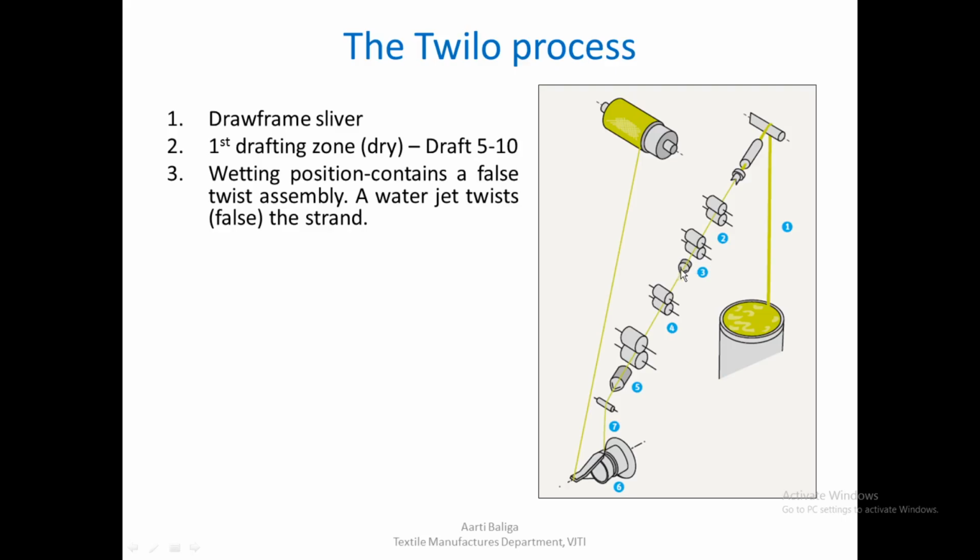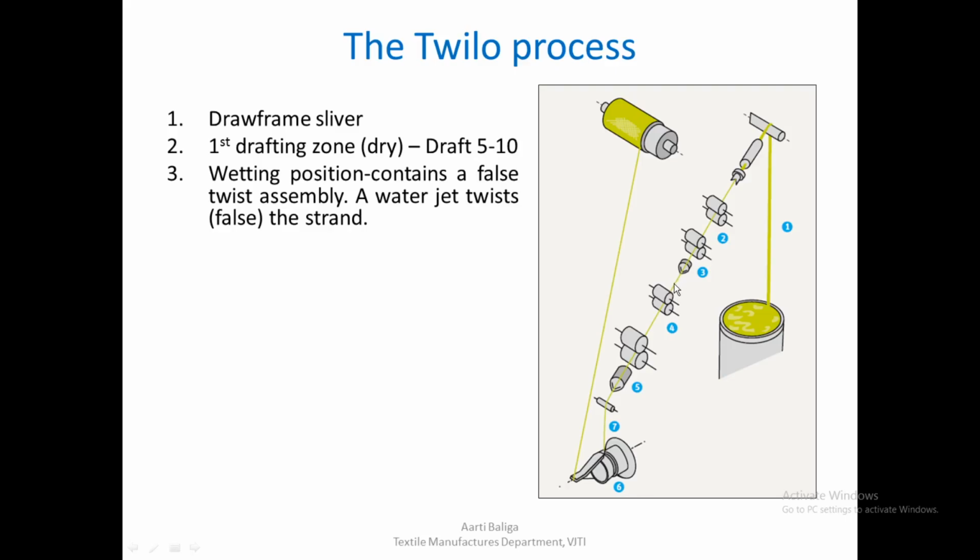So at this stage, whatever sliver comes out of the previous drafting system is being wetted, and due to the false twisting, what happens is this part of the yarn coming out will have some twist, but as soon as the yarn moves into this area after the false twister, there will be no twist in the yarn structure.